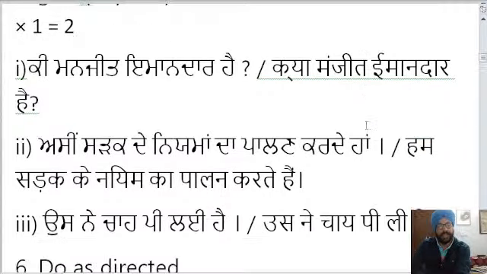Now we would translate it into English. There are three sentences. They are typed in Hindi and Punjabi as well.